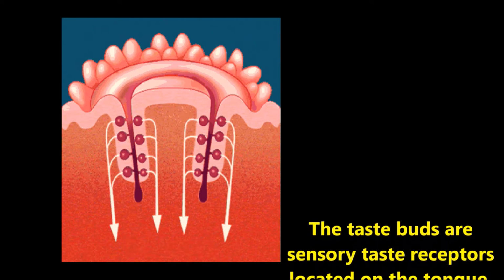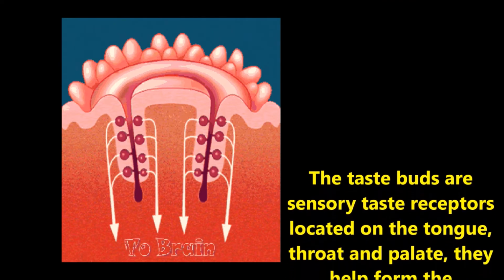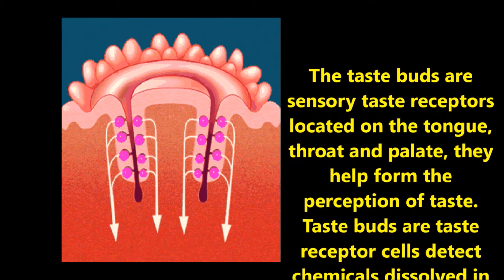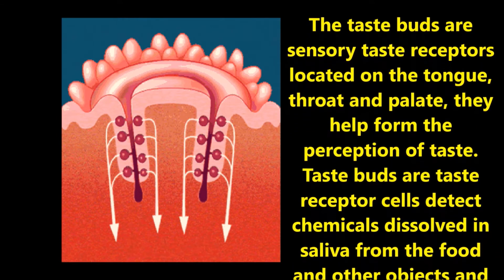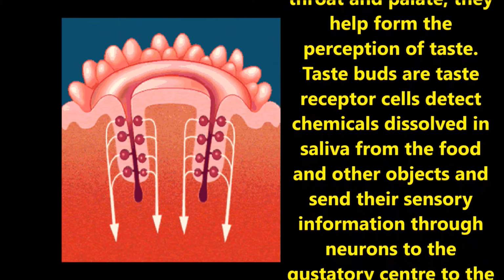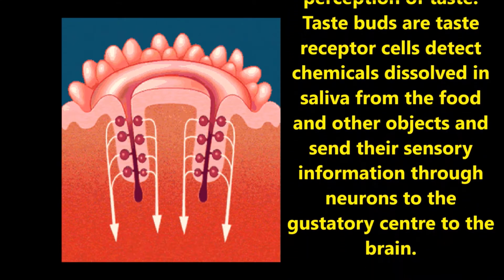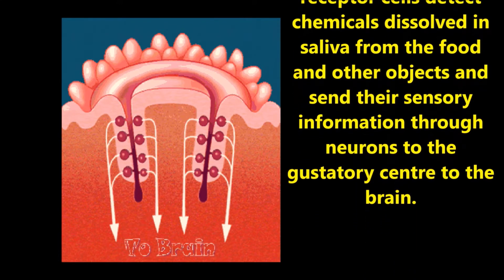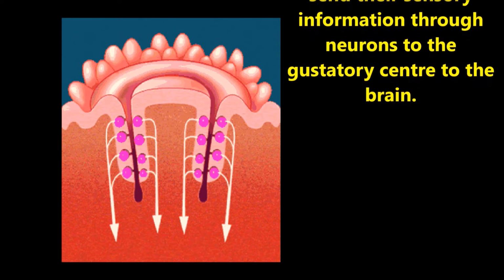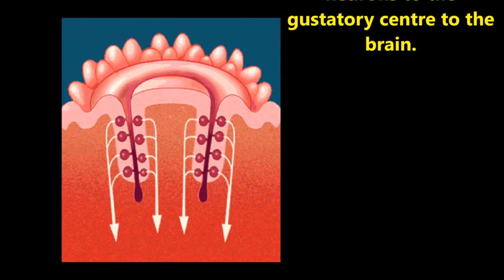Children, the taste buds are sensory taste receptors located on the tongue, throat and the palate. They help in the perception of taste. The taste buds are taste receptor cells that detect chemicals dissolved in saliva from the food and other objects, and they send information through neurons to the gustatory center of the brain.